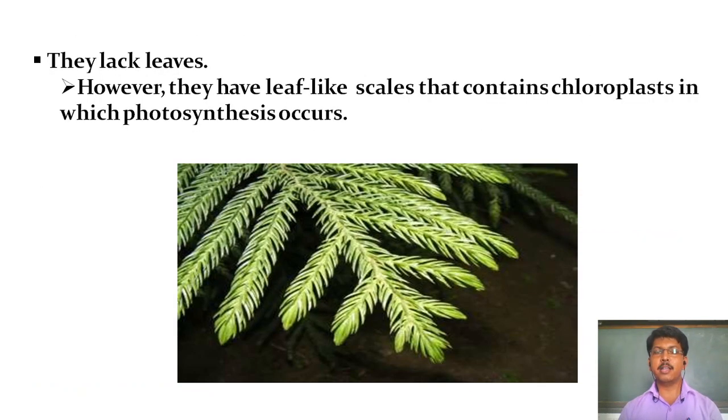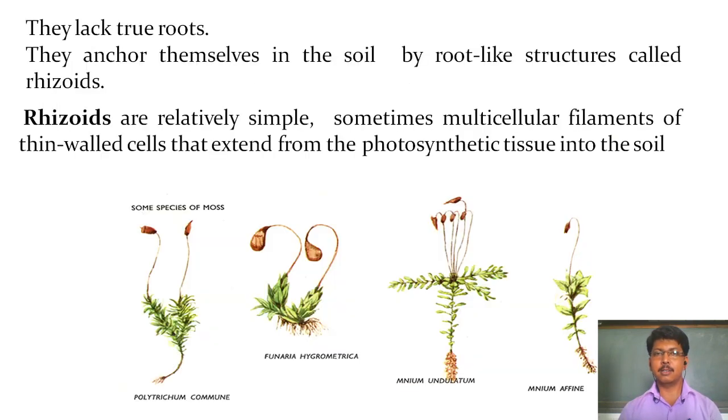Another characteristic is that they lack true leaves, but scaly leaf-like structures are observed in some members of the bryophyta, and these scaly leaves contain chloroplast for photosynthesis.